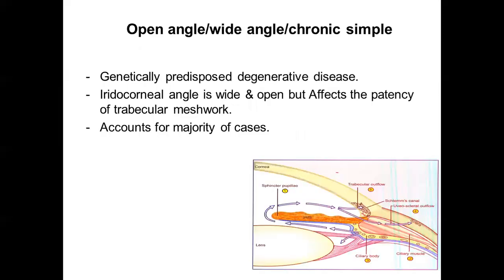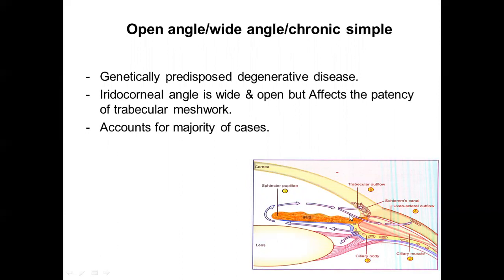So what is this open angle or the wide angle glaucoma? As the name suggests, here the angle is open. Now which angle are we talking about? We're talking about the iridocorneal angle. You have already seen when I was discussing the aqueous humor dynamics that the aqueous humor is draining into the Schlemm's canal through this angle. Suppose this angle is narrow, then the drainage will be compromised.